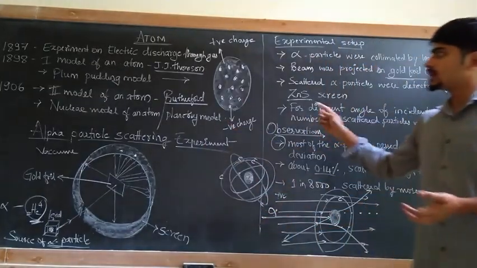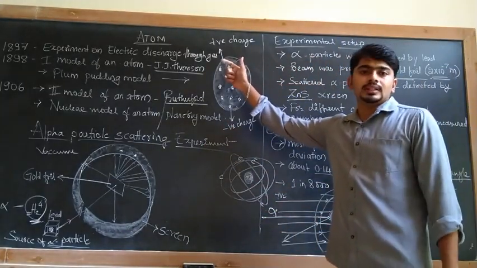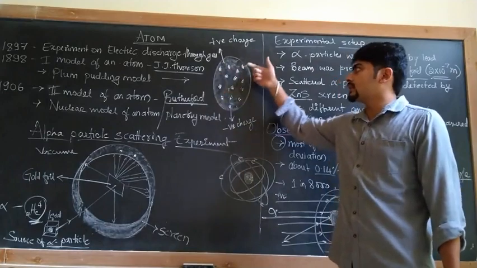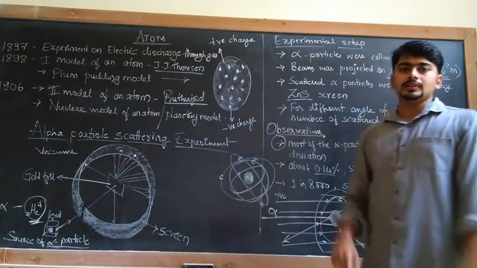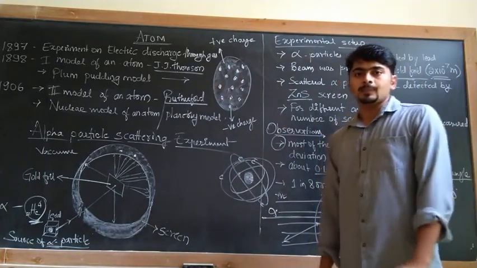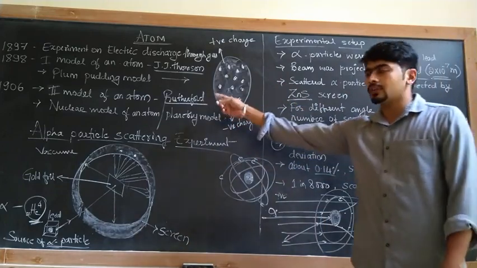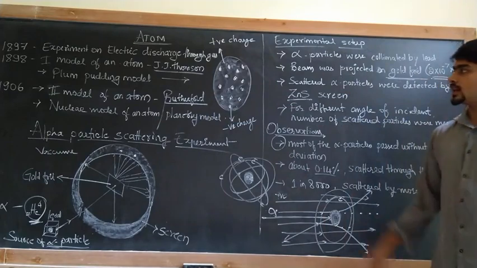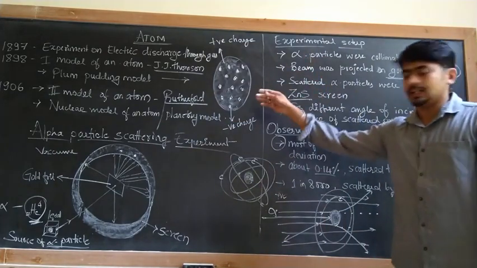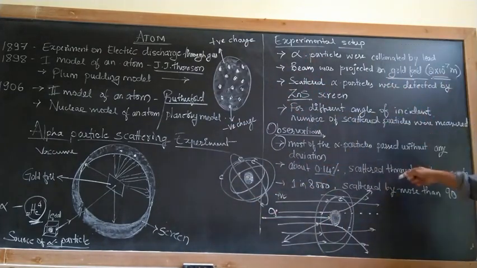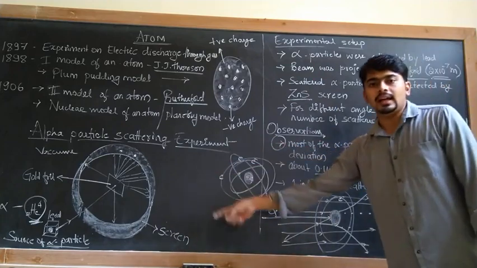Okay, these are some of the introduction. The first model of an atom was given by J.J. Thomson, that is the plum pudding model. After that, his student Rutherford continued the study of J.J. Thomson about the atom and gave the clear structure of an atom.